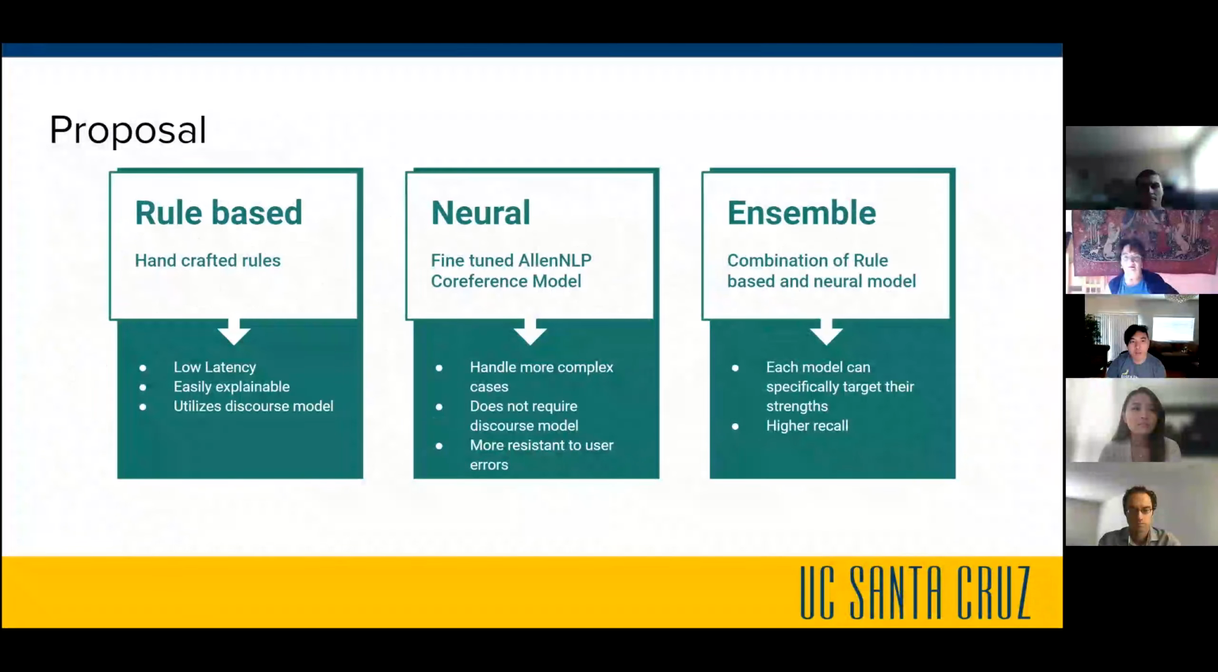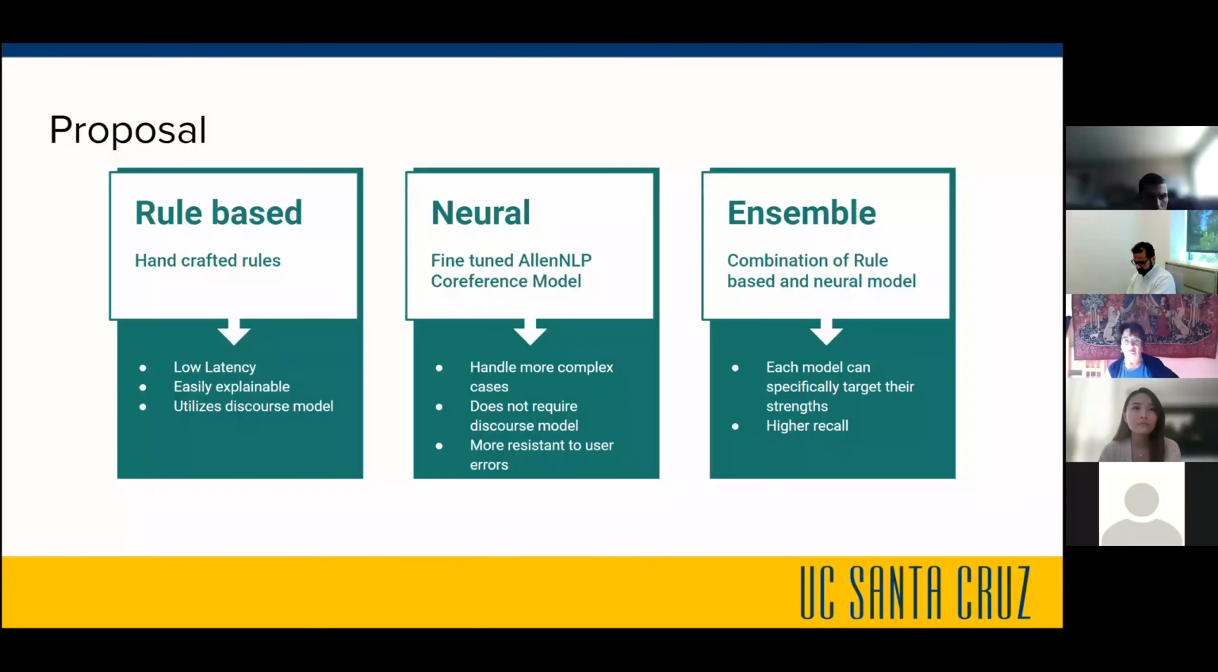Next slide. For our proposal, we're proposing three different models. First is the role-based model, which is created with our handcrafted roles. The benefit of this model is that it is low latency, which is important because of the amount of traffic that we get through our system daily. It is also easily expandable, which helps with our analysis, and it can fully utilize the discourse model.